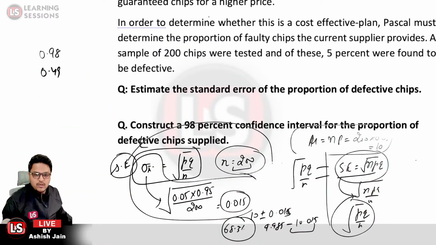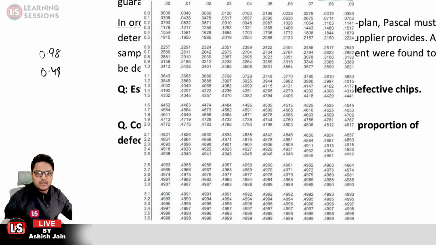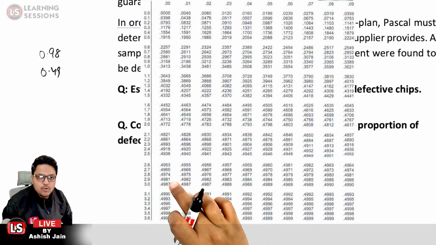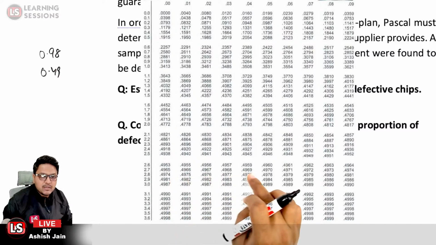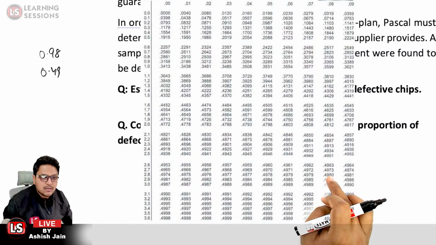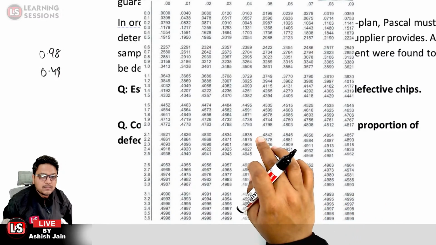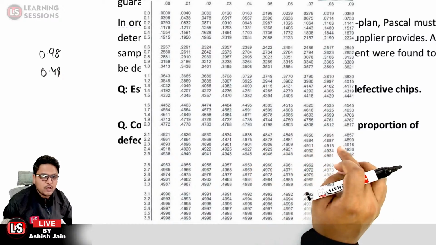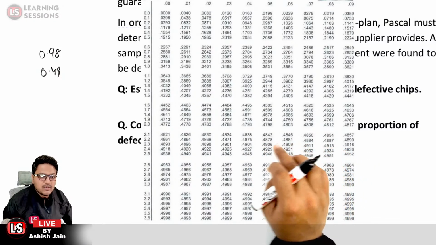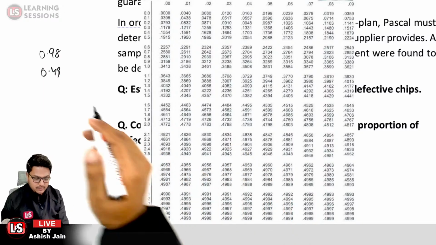Now we will be looking at the value in the Z table over here. Let me just rub this so that we can look at the values. So 0.49 simply. Let me check the value over here. Yeah, here we just got it. It is equal to 0.4901, that is 2.33.